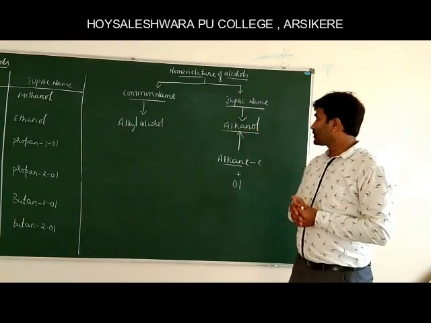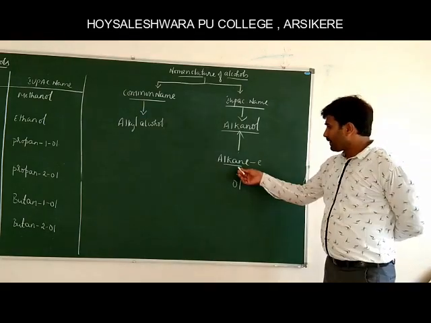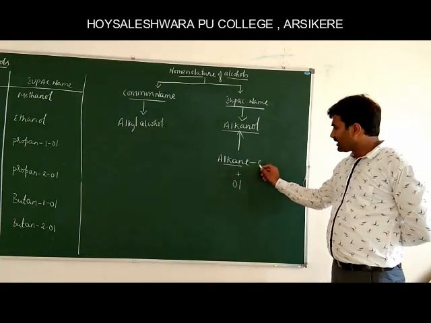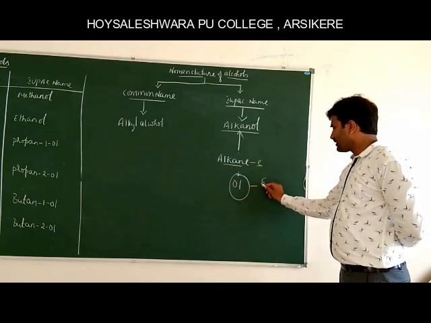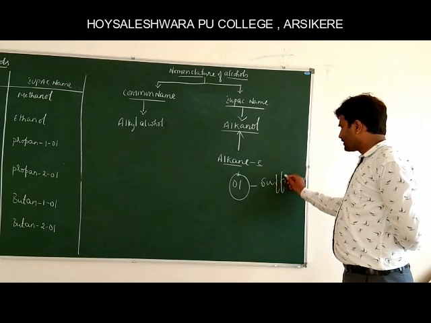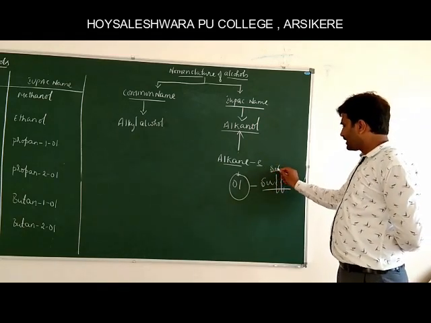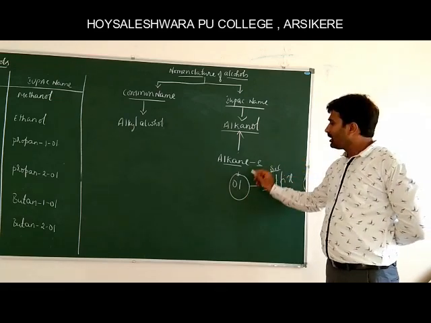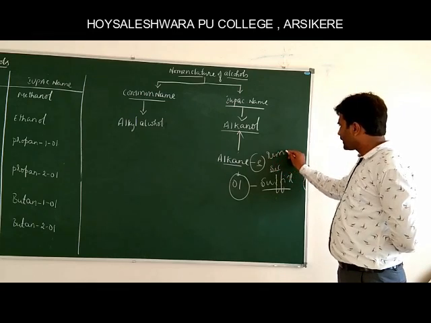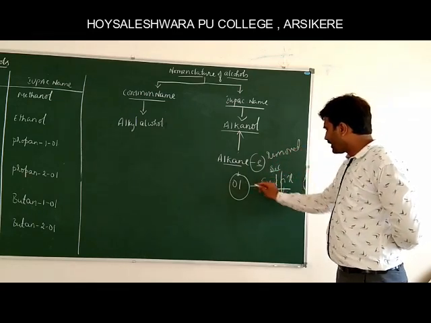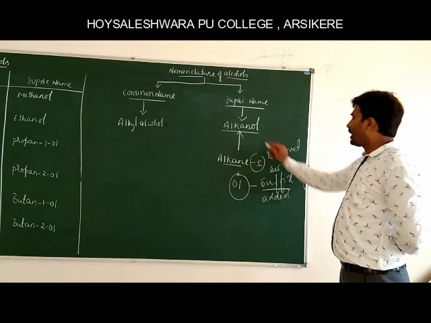In the IUPAC naming system, the last letter E of the alkane is removed, and the suffix OL, the secondary suffix for alcohol, is added.